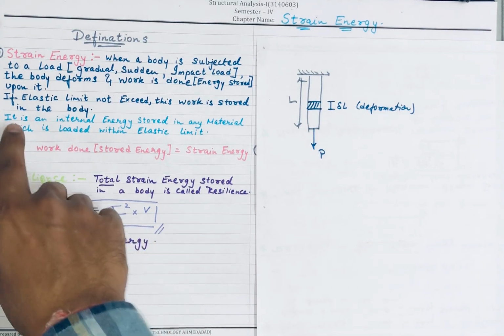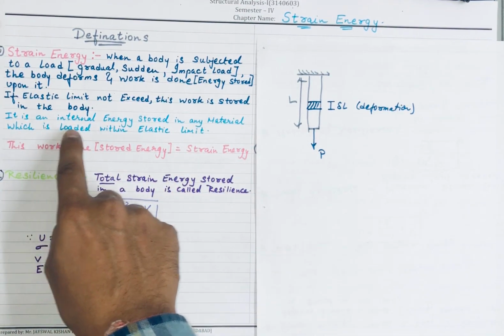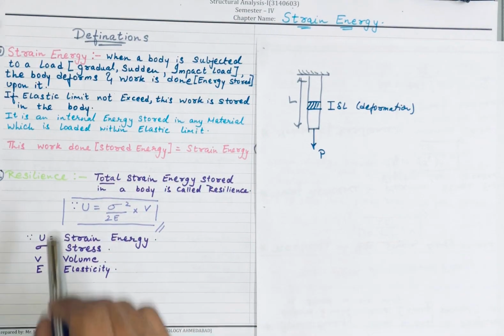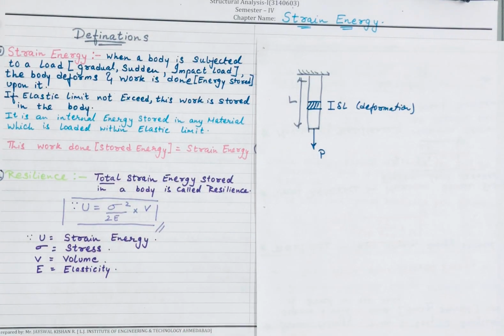It is also said to be an internal energy stored in a material which is loaded within the elastic limit. Hence the work done stored energy is nothing but my strain energy.